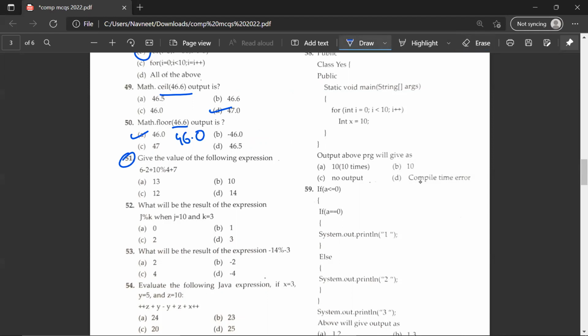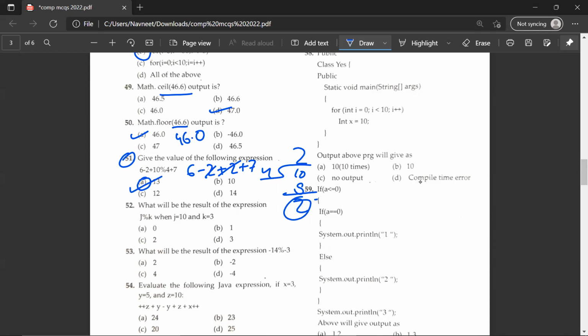This would be mod. So 10 modulus of 4 means 10 would be inside, 4 would be outside. 4 twos are 8 and the remainder would be 2. So 10 modulus of 4 would be 2. So 6 minus 2 plus 2 plus 7. So 2 and 2 will be cancelled. So 7 plus 6 would be 13. So A would be the correct answer.